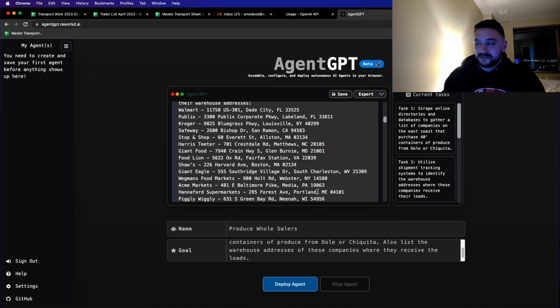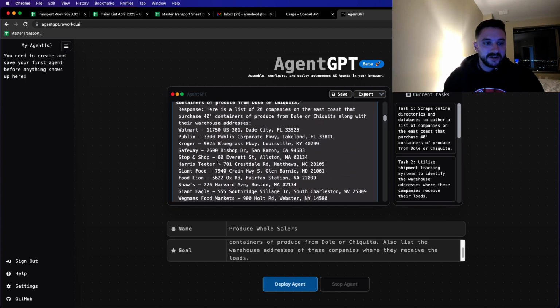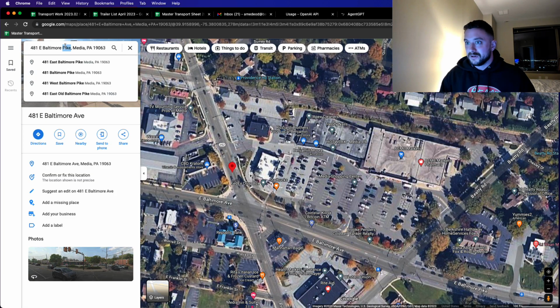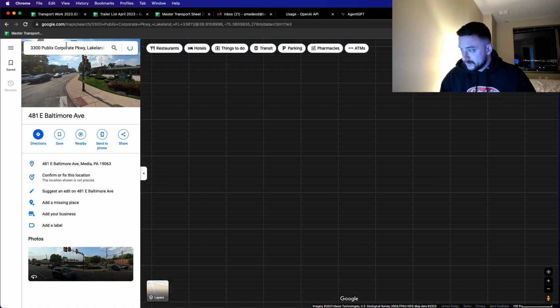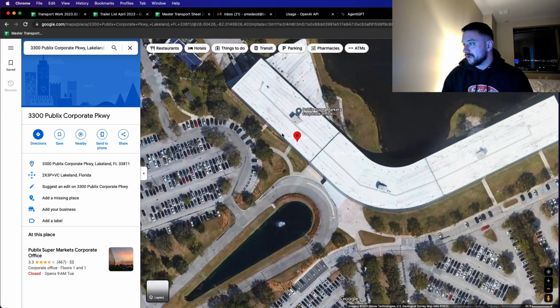I don't know why it would just. I mean, it's pretty interesting. With the trucking companies, it gave fake trucking company names that seemed accurate. With these addresses, if you just looked at this, you'd say that seems accurate. I mean, this is Publix corporate highway. Maybe this one's right. Maybe they got one right. Does this look like a Publix? Okay, the corporate office. There we go.